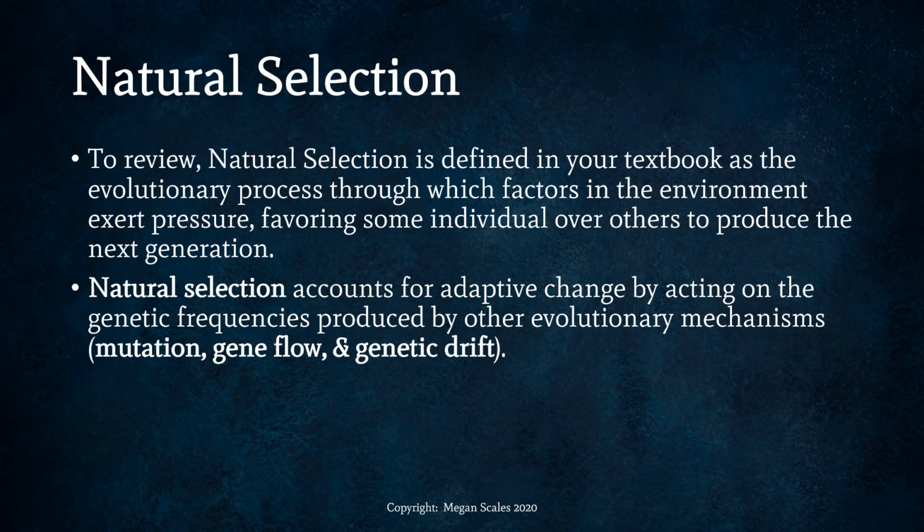Most important for this lesson is for you to understand natural selection. So let's review real quick. Natural selection is defined as the evolutionary process through which factors in the environment exert pressure, favoring some individuals over others to produce the next generation. Natural selection accounts for adaptive change by acting on the genetic frequencies produced by other evolutionary mechanisms, such as mutation, gene flow, and genetic drift. So natural selection is just one way that evolution occurs. Other forces of evolution include mutation, gene flow, and genetic drift.